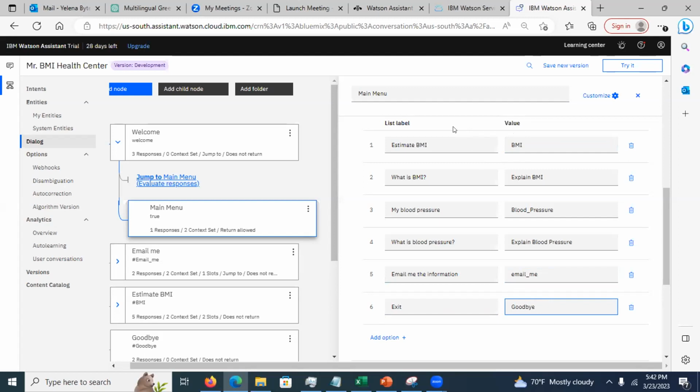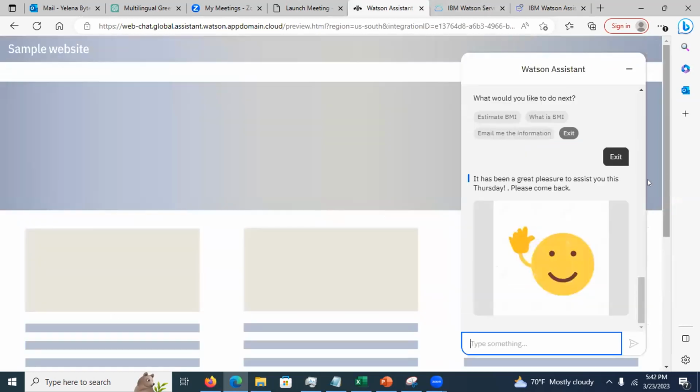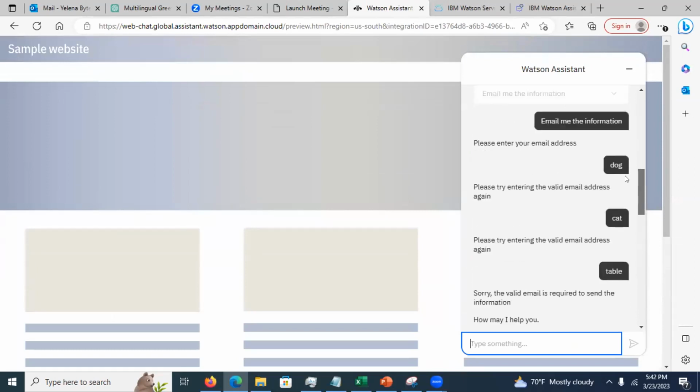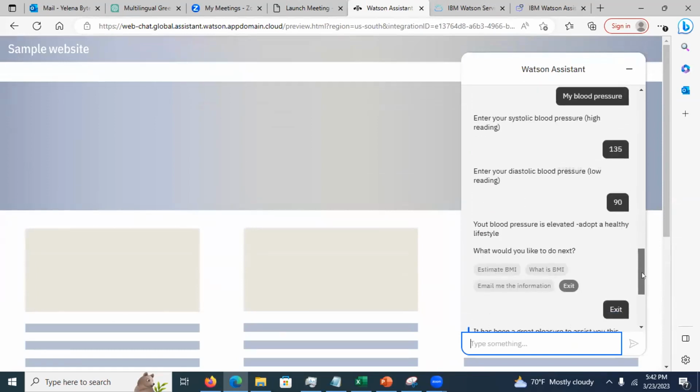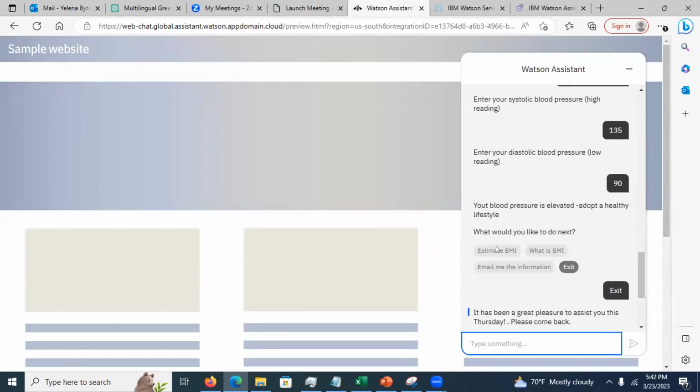So basically, the label is what you see, right? If I go to this here, this is a Watson assistant. Label is what you see. Sometimes if you have fewer options, it's going to show like this. See, estimate BMI is a label that you see. Email me the information is a label that you see, okay?